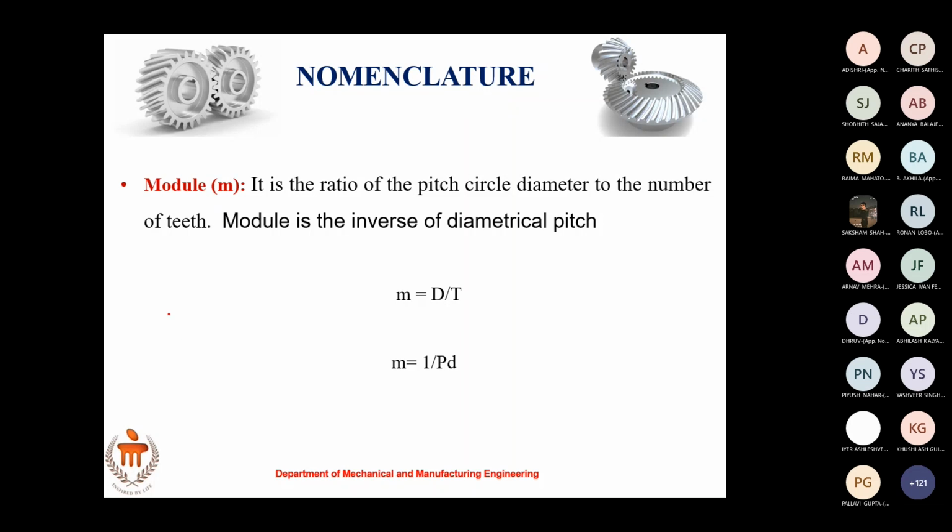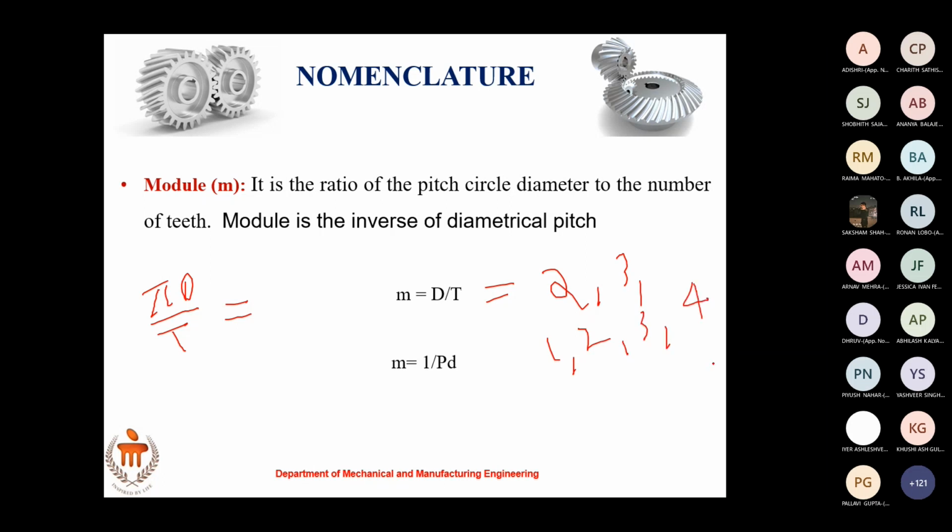Then what will happen is, if you consider pi D by T, you will get values in decimals. For example, module is usually given in whole numbers like 2, 3, etc. Module is defined as the ratio of pitch circle diameter by T. So it will also be in whole numbers, 1, 2, 3, 4 like this.